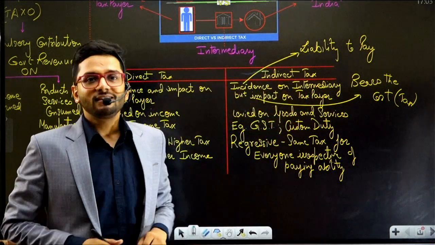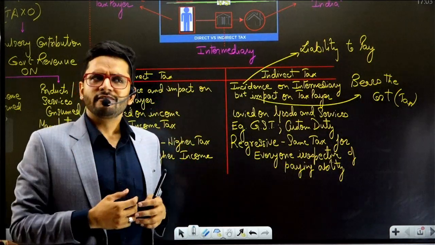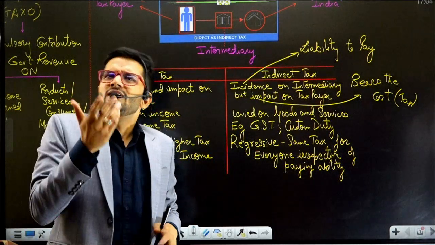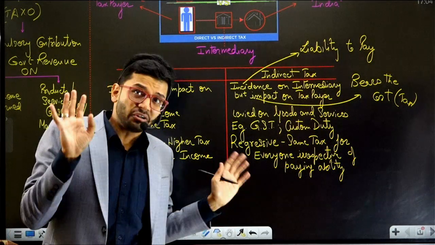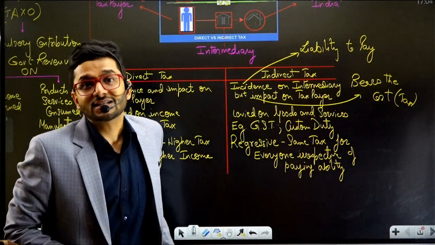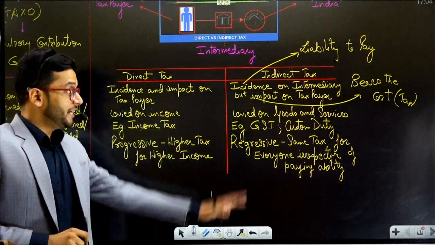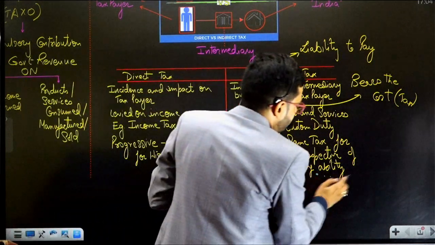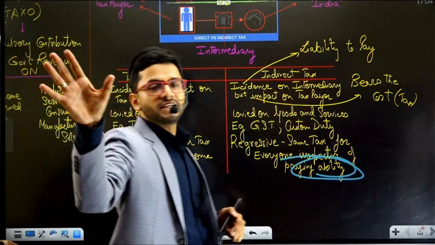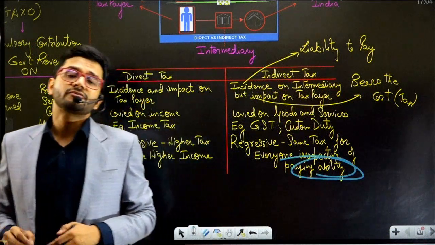When you buy something for yourself, a shirt, trousers, specs or anything, will the shopkeeper tell you, your earning is zero, you are a CMA and you are not earning anything, okay, don't worry, I will not charge tax from you? Will that happen? The answer is no. So indirect taxation is irrespective of your income level and your paying ability. Indirect taxation will definitely be charged from you.